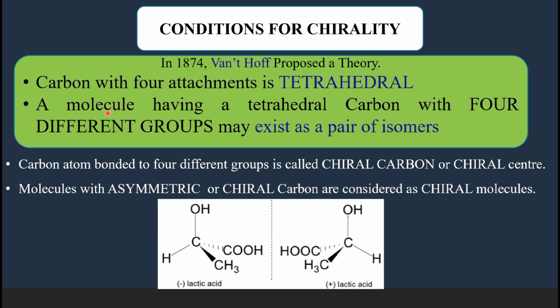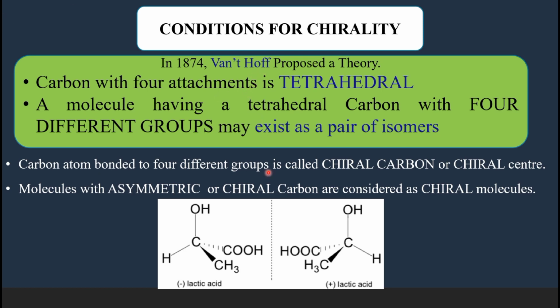A molecule having a tetrahedral carbon with four different groups may exist as a pair of isomers which are the mirror images of each other, and they are the enantiomers. So these are the two most important postulates of this Van 't Hoff theory.